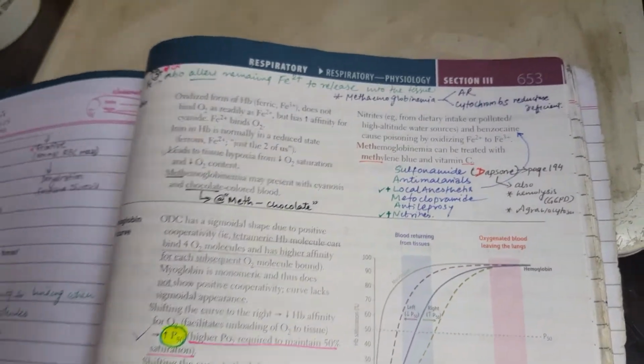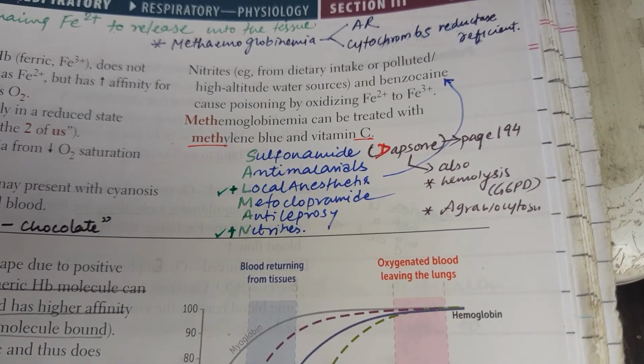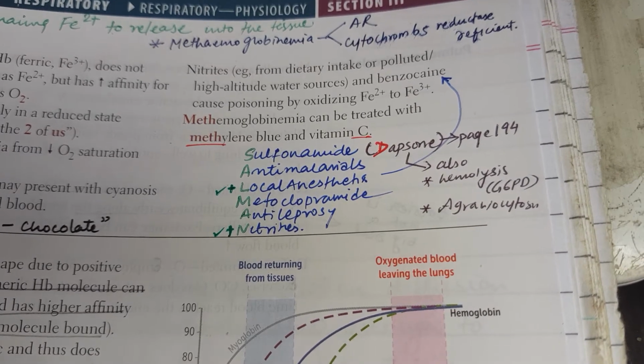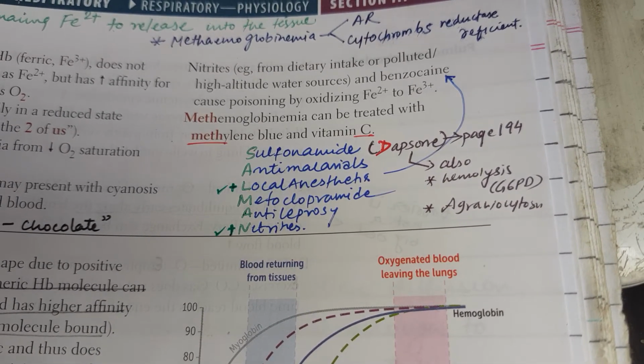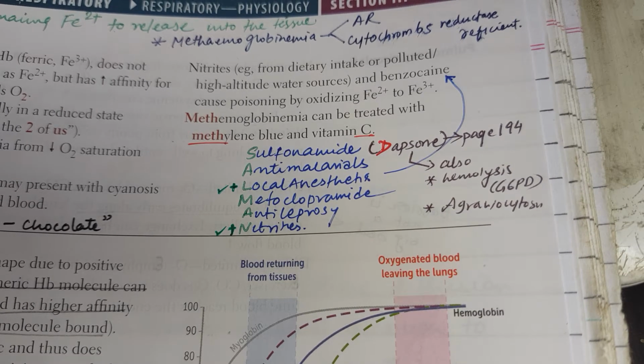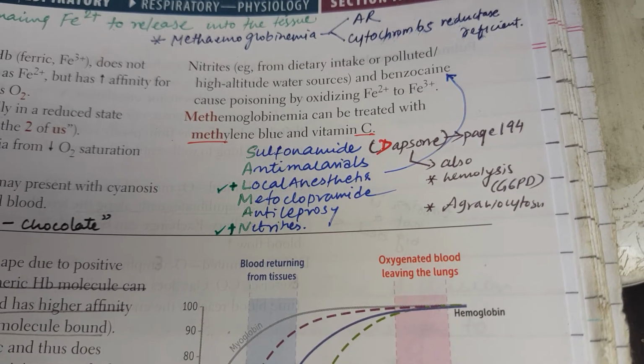Causes include nitrates from dietary intake or polluted high altitude water sources. So not only diet, it can also come from polluted water. Benzocaine causes poisoning by oxidizing Fe2 plus to Fe3 plus. Methemoglobinemia can be treated with methylene blue and vitamin C.